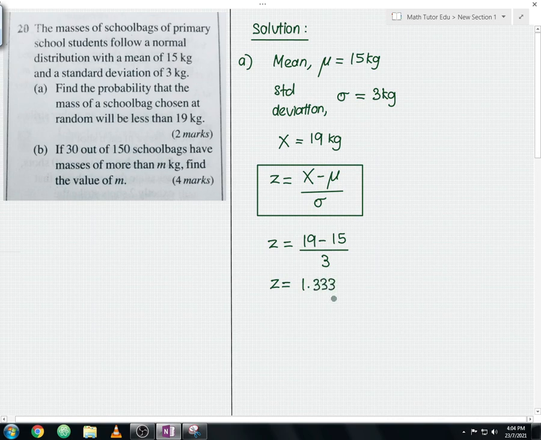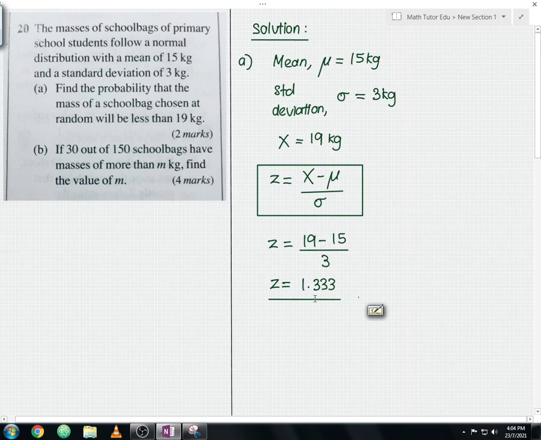Why up to 3 decimal place? Because in your z table the values can only be obtained up to 3 decimal places. I hope you are clear about this. Let me underline the z-score over here. So this is the second step, guys, obtaining the z-score.